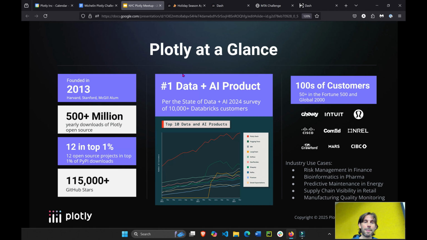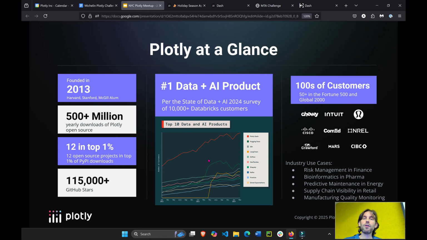Okay, so Plotly at a glance. Who is Plotly? Who are we? We were founded in 2013. We've had over 500 million downloads. I think it's closer to 600 million by now of Plotly and the Plotly libraries. We have a total of more than 115,000 GitHub stars.